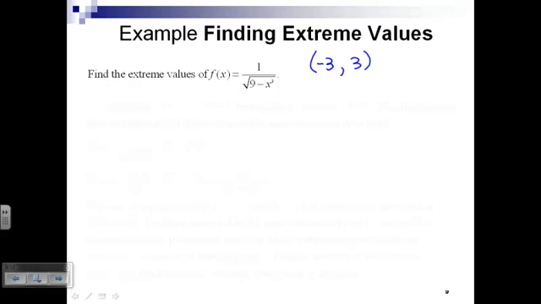You might want to start by finding out if there are any critical numbers. Critical points, I should say. You start that process by taking the derivative. Yeah. So this is 9 minus x squared over 2.